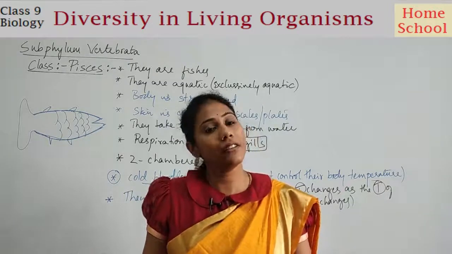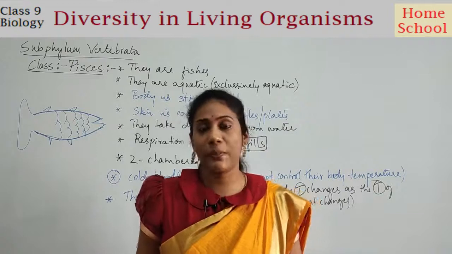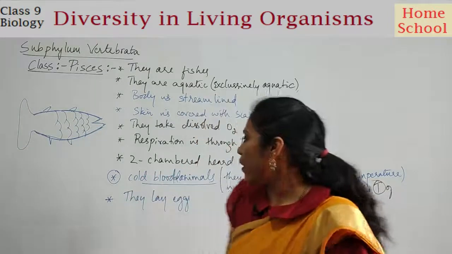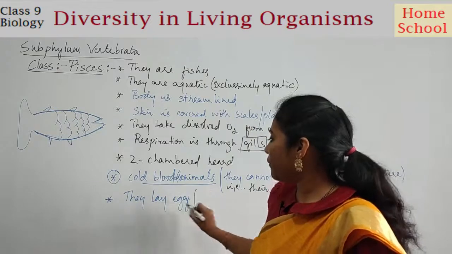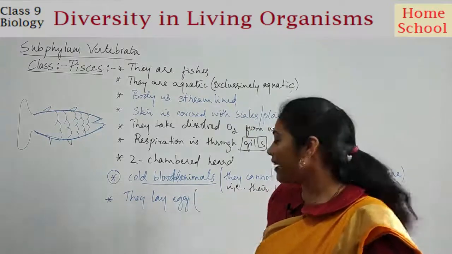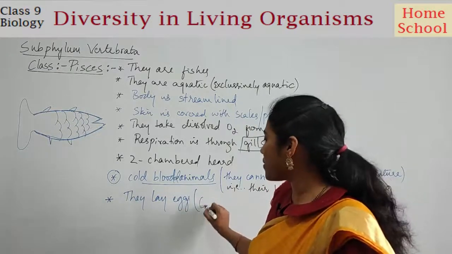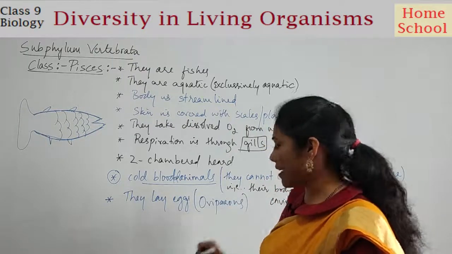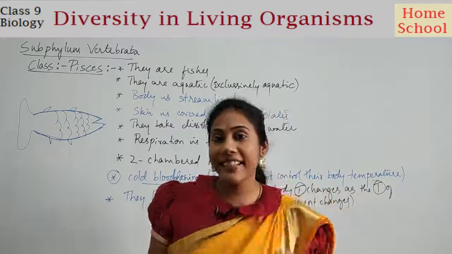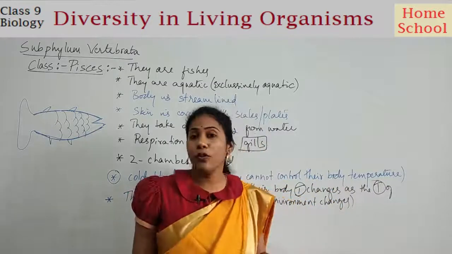From the egg, the living organism comes outside. Right? So they always lay eggs. So if some organism is laying eggs, then such an organism is called oviparous. Yes or no? They are oviparous. Anything that is laying eggs is called oviparous.